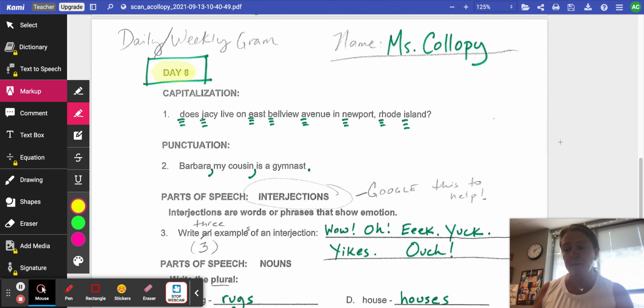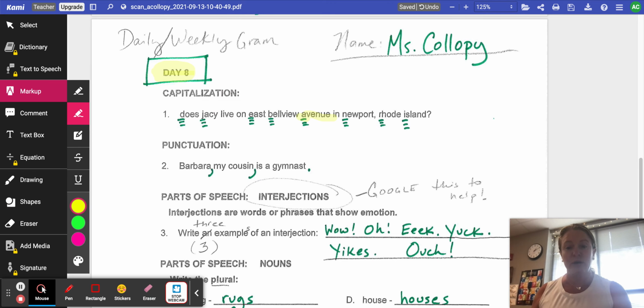Okay, number 1, you can see the capitalization errors. JC East Bellevue Avenue, Newport, Rhode Island. Remember that word avenue in any address. Think about the word in your address that is like avenue. Is it a court or a lane or a way? That would be capitalized too.